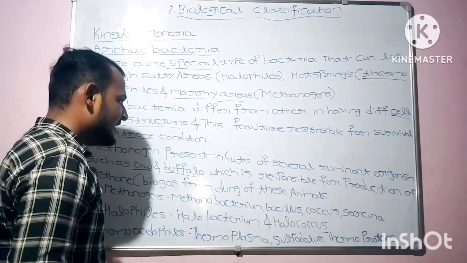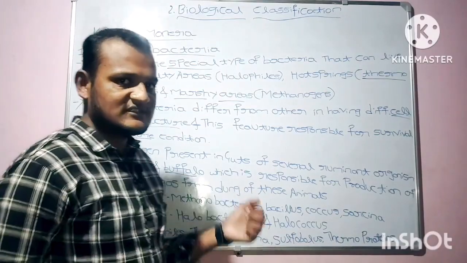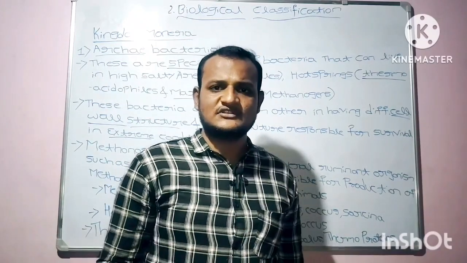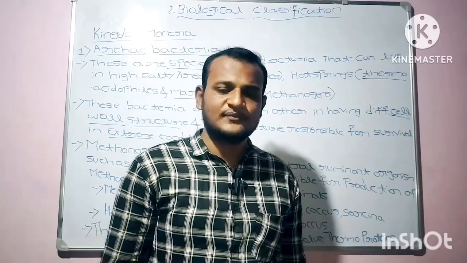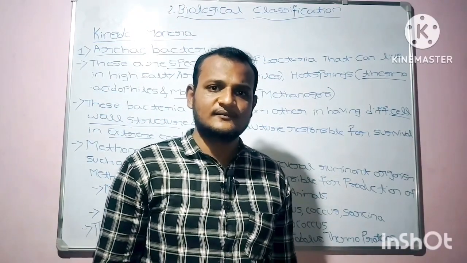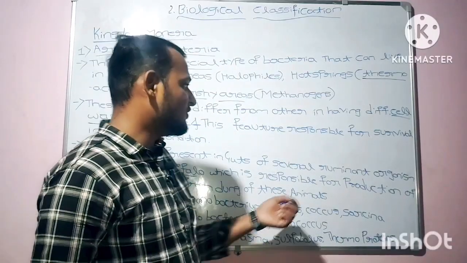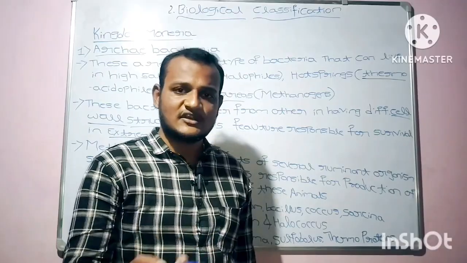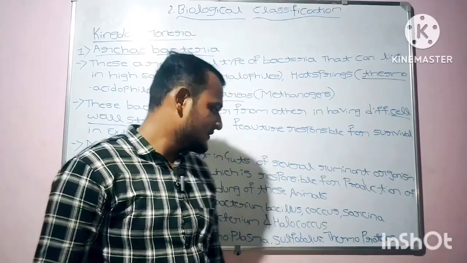These animals have methanogens present in their guts, and those methanogens are responsible for the production of methane. The gut of these ruminant organisms is required, where the production of methane takes place.